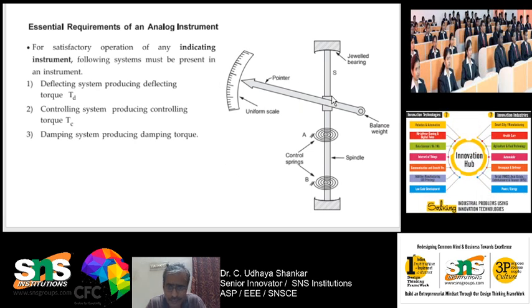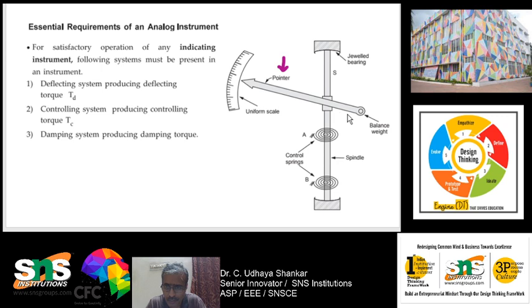So here you can see this is the pointer. I have marked this pointer. The pointer will be over the spindle, and here there is a balance weight at the last. So what is the use of this balance weight? This will be providing some damping also.